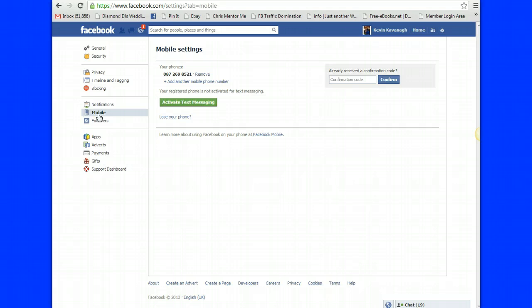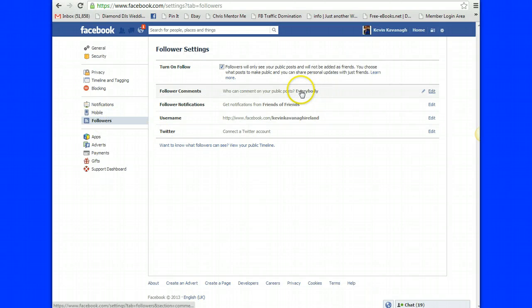And then you have things like your mobile. Do you want text alerts for messaging, every time somebody sends a message to you? Followers, you can see who wants to follow you. You can make these private. You can make them whatever you want to do.